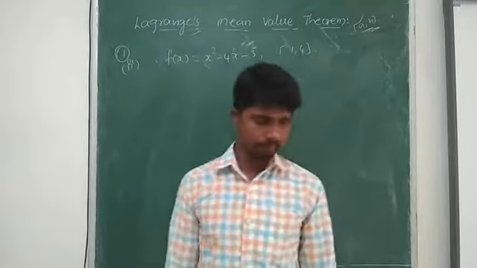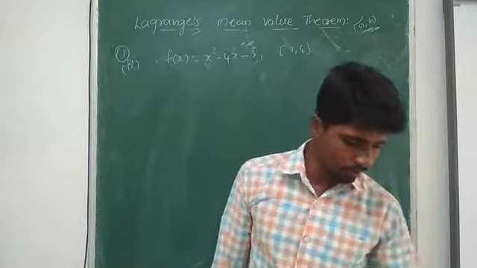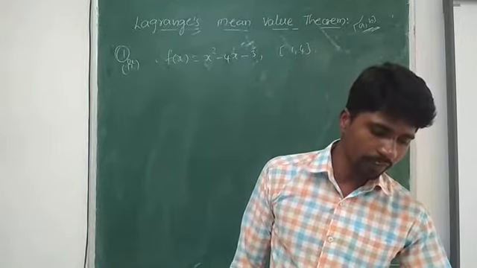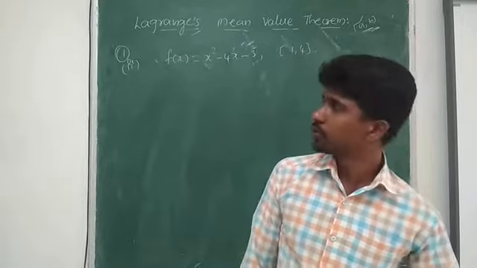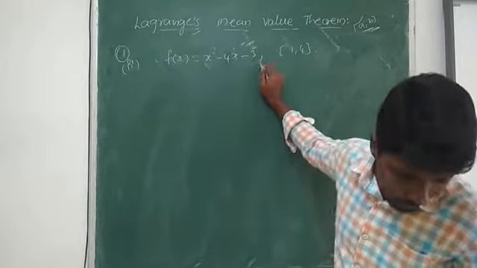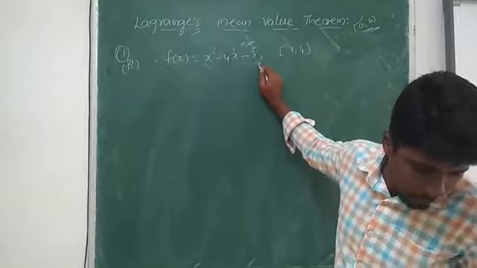Remember the question, we discussed this question earlier. Verify Lagrange's mean value theorem for the following functions. For this function we are going to verify Lagrange's mean value theorem, as well as find c of the